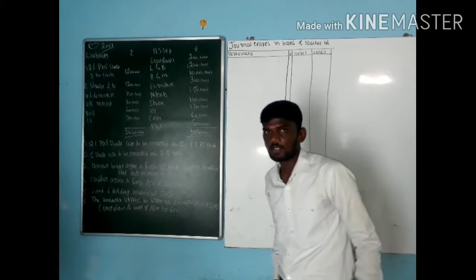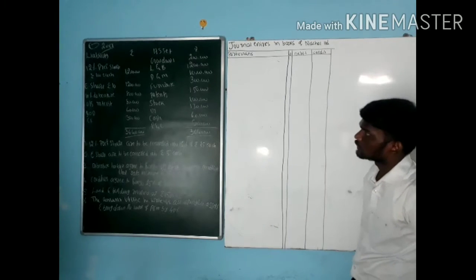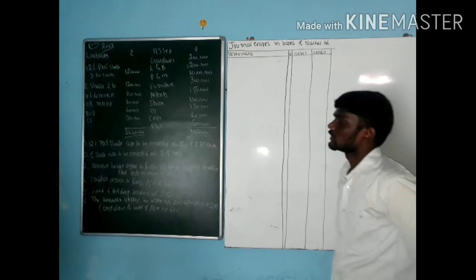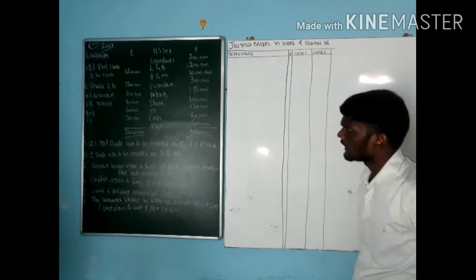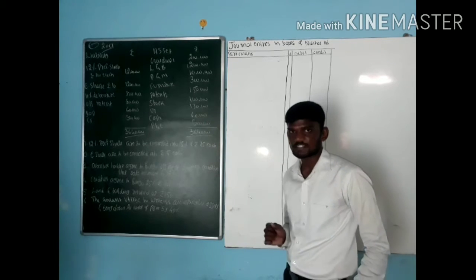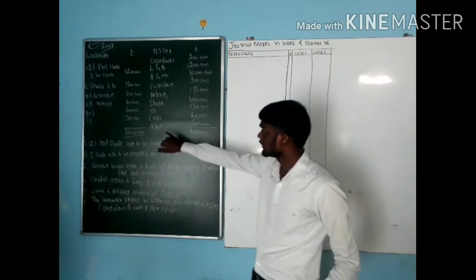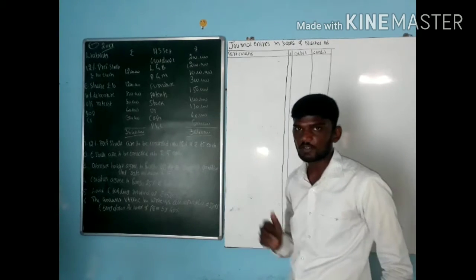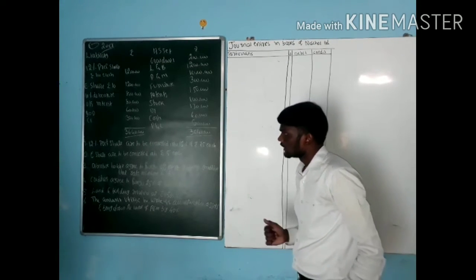In this video, we are going to look into the 2017 question paper of internal reconstruction. See the question. They give the balance sheet. The balance sheet value is 36 lakh 40,000, and they give the loss amount. When it comes to a loss amount, we need to go for internal reconstruction. Let us see it one by one.